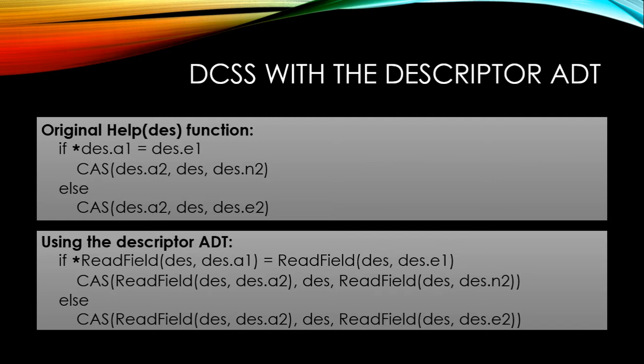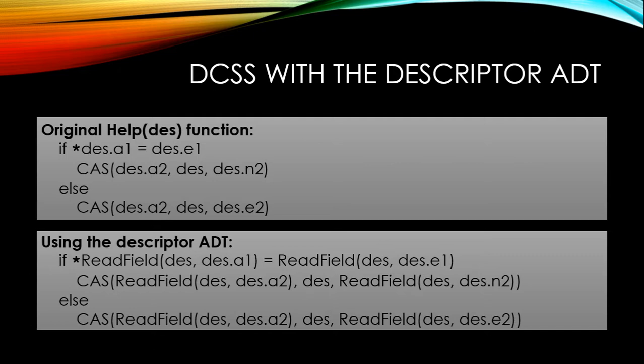How can we use DCSS with the descriptor ADT? How can we implement DCSS using the descriptor ADT? Well, here's the original help function for DCSS. You'll notice that we do a bunch of reads of descriptor fields, and that's really about it. These cases are not cases on the fields of the descriptor. What you're casing is the actual address A2.